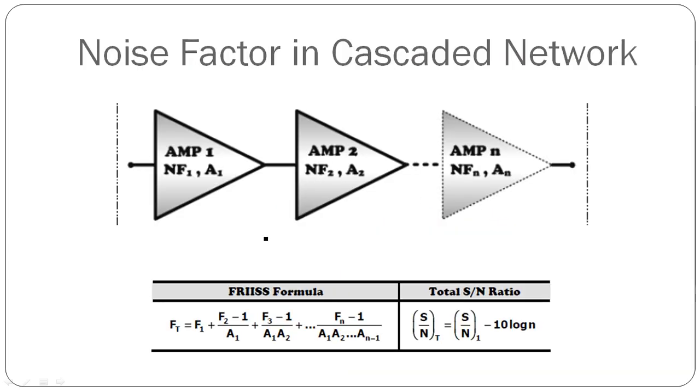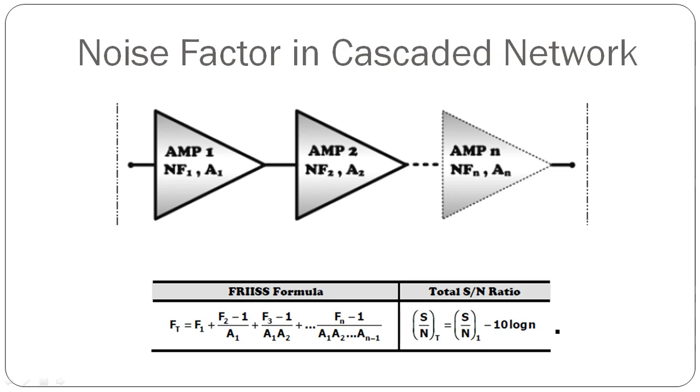So, pagka cascaded network naman, gagamitin natin yung Friis formula. So, Friis formula, yung total noise factor is equal to F1 plus F2 minus 1 divided by A1. So, yung A1 is yung gain nung individual stage. So, A1, ibig sabihin ito yung gain ng stage 1. A2, gain ng stage 2, and so on and so forth. So, meron naman yung pattern kung mapapansin nyo. So, hindi nyo naman kailangan